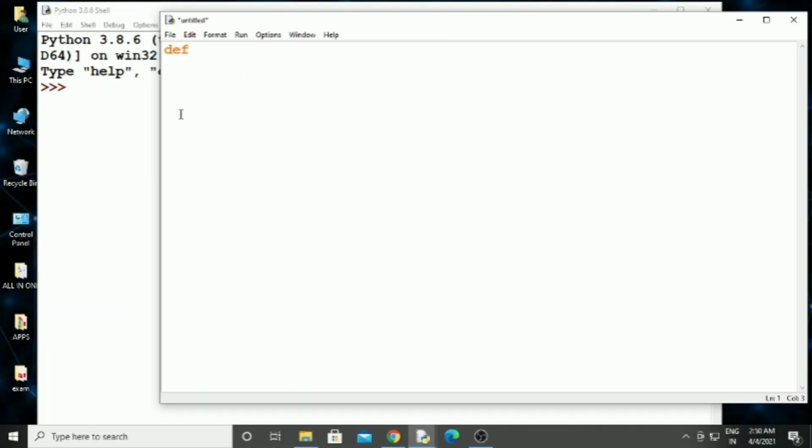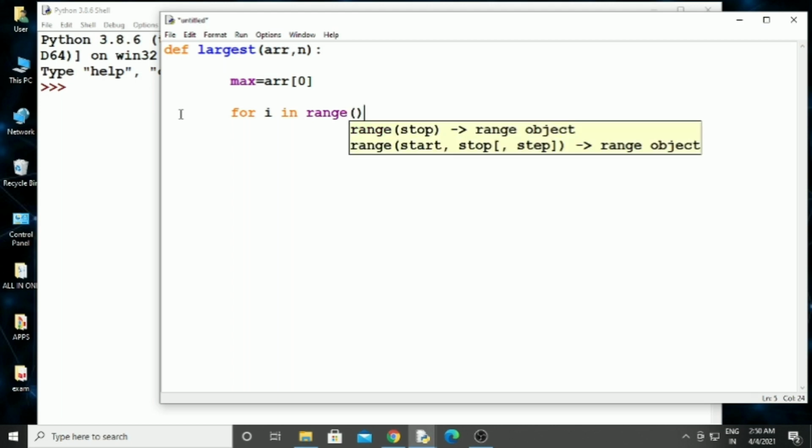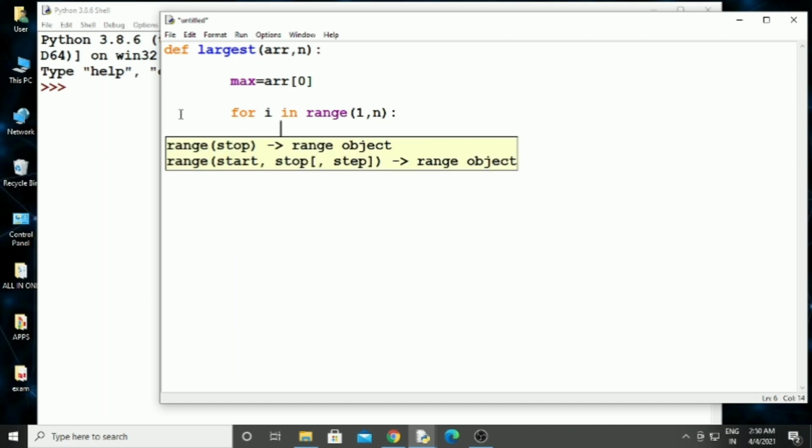Fifth, largest element in an array. def largest(r, n): colon. Next max is equal to r[0], for i in range(1, n): colon.